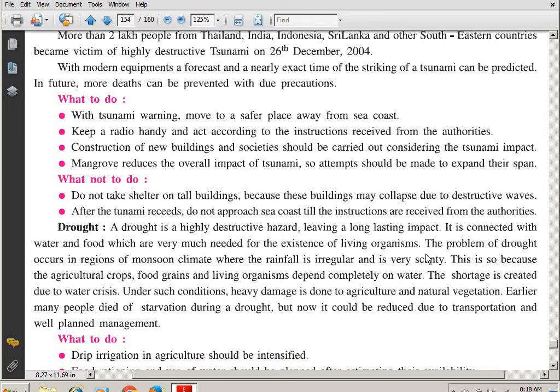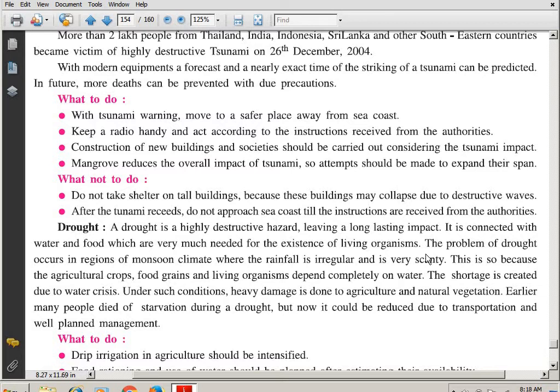Now, what to do when the tsunami waves take place? With a tsunami warning, move to a safer place away from the sea coast. Keep a radio handy and act according to the instructions received from the authorities. Listen to the news, okay, and follow the instructions given by the authorities.